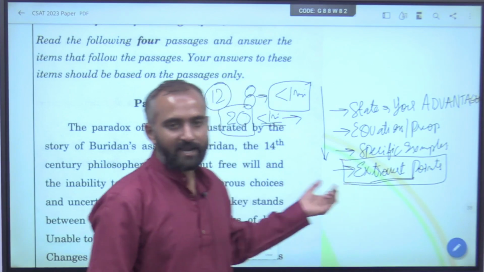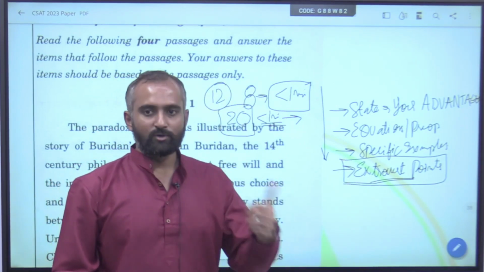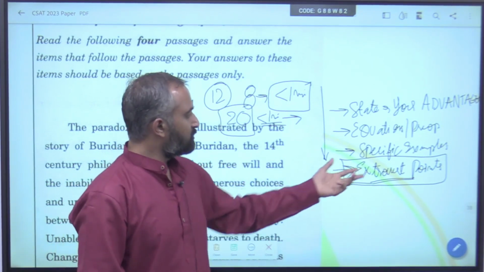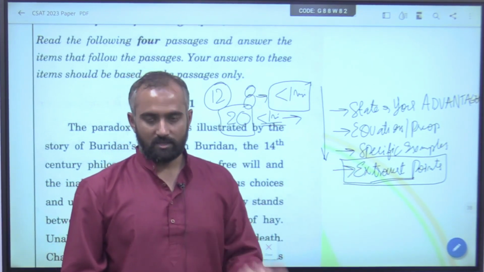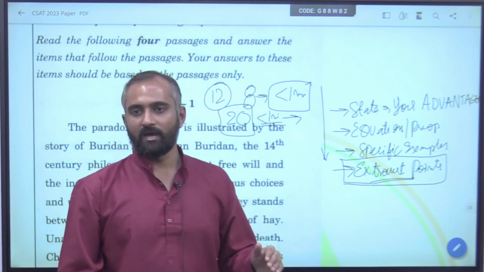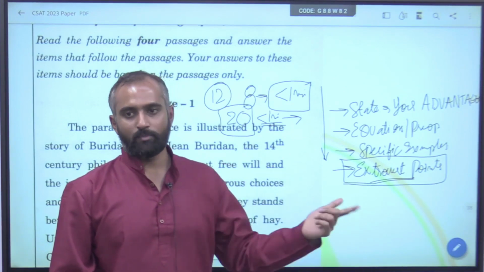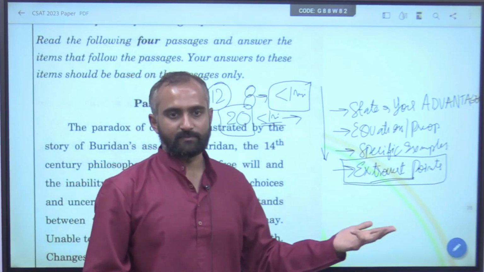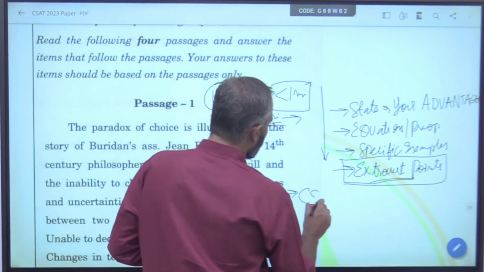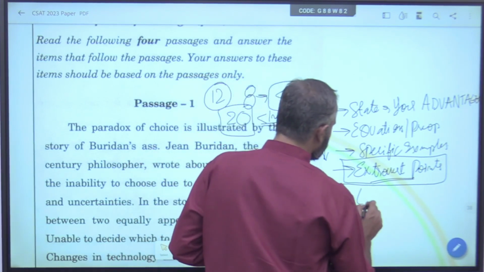No. If you sit and analyze, and if you follow the proper way, seeing through attack points, seeing through basic principles, and seeing through these extrovert points, it is easy. And nowhere have I applied a complex phenomenon or complex topic. Anywhere, it is patterns, same point, attack points, patterns and basic principles only. So, I hope I have at least convinced some of you that CSAT is easy.